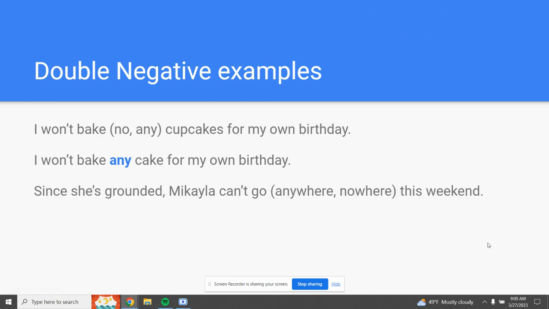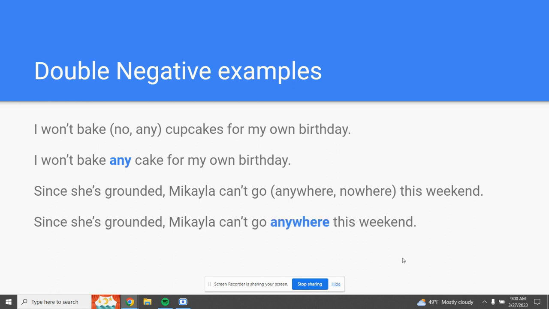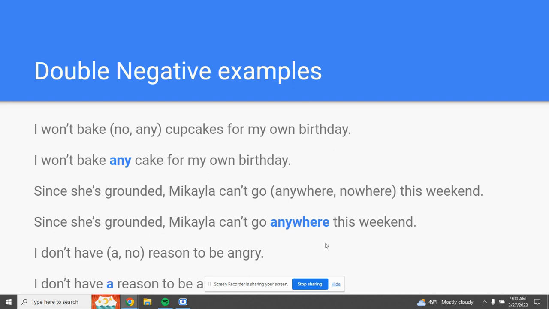Since she's grounded, Michaela can't go anywhere. She can't go nowhere this weekend. The correct answer is anywhere. And I don't have a reason to be angry versus I don't have no reason to be angry. The correct answer is I don't have a reason to be angry.